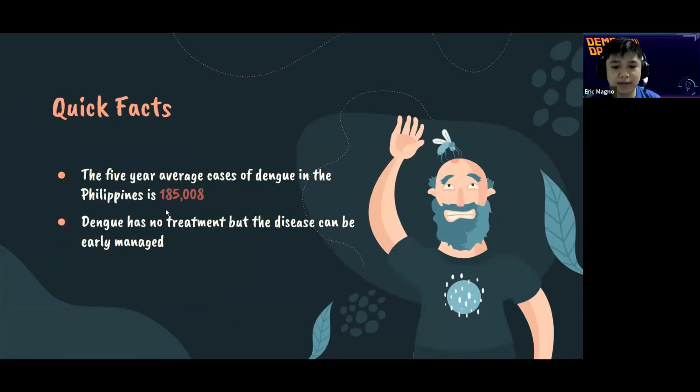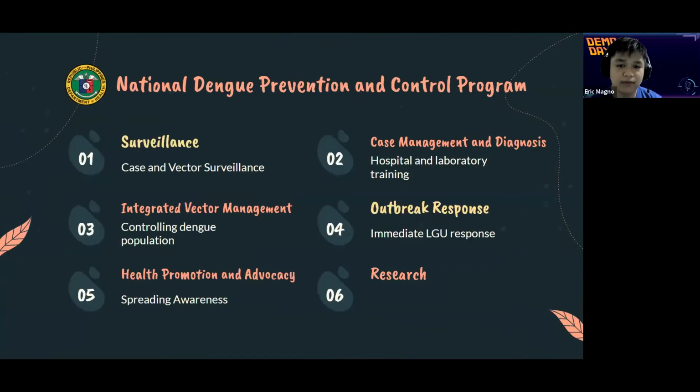Some quick facts: the 5-year average cases of dengue in the Philippines is 185,000, and dengue has no treatment, but the disease can be early managed. So here we have the DOH's National Dengue Prevention and Control Program, and these are the 6 components of that program. As a data scientist, 2 main points of interest I found easily accessible are case surveillance and outbreak response.